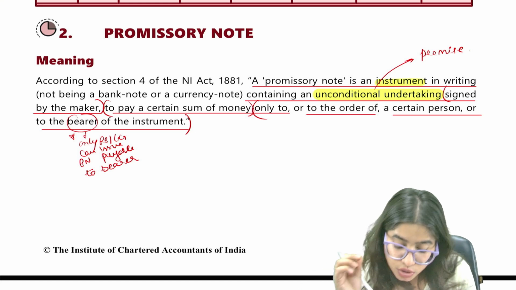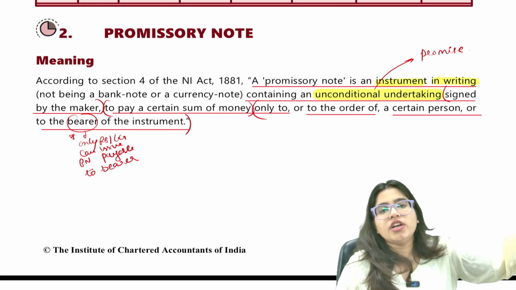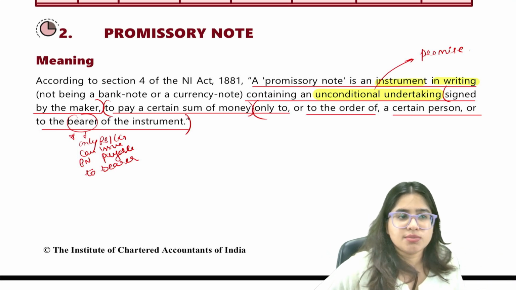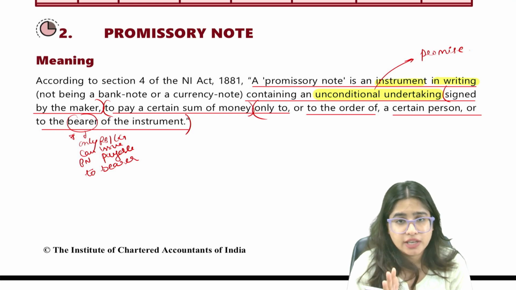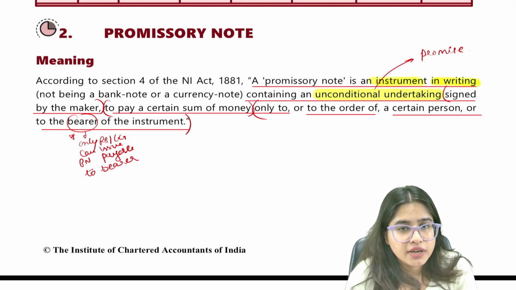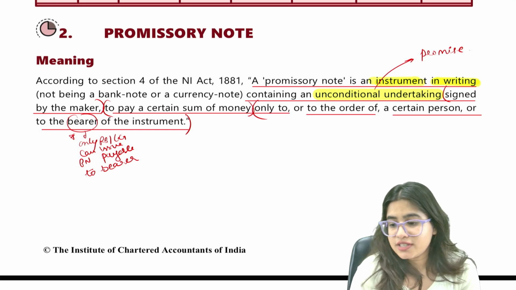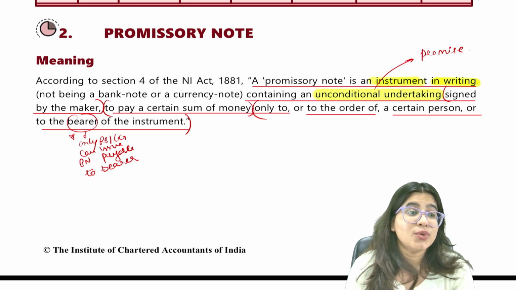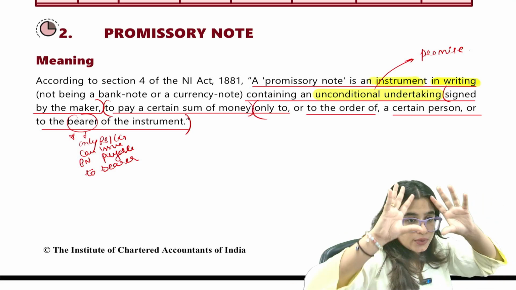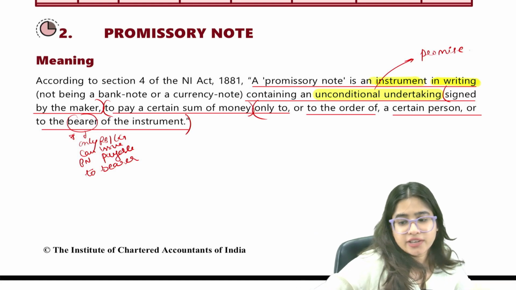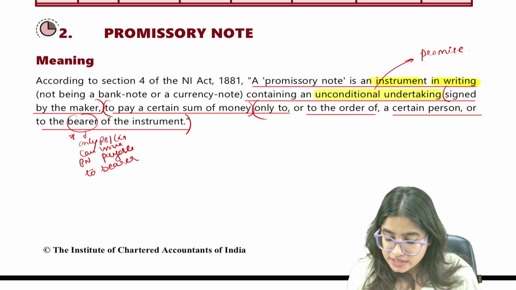What do you mean by promissory note? A promissory note is an instrument in writing. Of course, it cannot be oral. If Shah Rukh Khan is orally promising, oh bro, I'll pay you 6,000 next month, that's not a promissory note. It has to be in writing. It is an instrument in writing, not being a bank note or currency note. Guys, here we are not talking about currency notes. A currency note does not come under a promissory note. The note that you have in your pocket, in your wallet, that's not a promissory note.